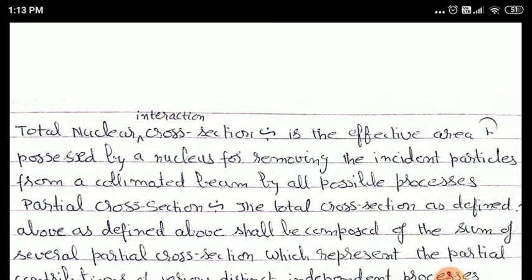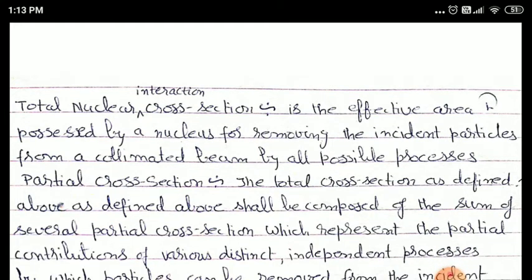As we know, when a target is bombarded by a beam of particles, there are various possibilities. Some of the particles may be scattered, some may be absorbed, and even after absorption, there may be various possibilities inside the nucleus. So each process has a certain cross section. The total nuclear cross section means the cross section which is equal to the sum of the cross sections of all nuclear processes.